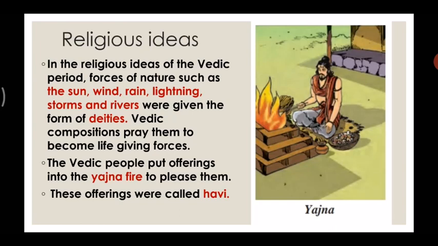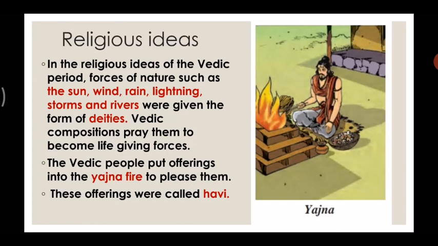The Vedic people put offerings into the yajna fire. Offerings means when we offer something to God, we offer flowers, we offer fruits, we give different offerings. So what did the Vedic people put? Offerings into the yajna fire. As you can see in the picture, they put all the offerings into that fire to please the gods, and these offerings were called Havi. Yajna is the act of offering Havi into the fire.